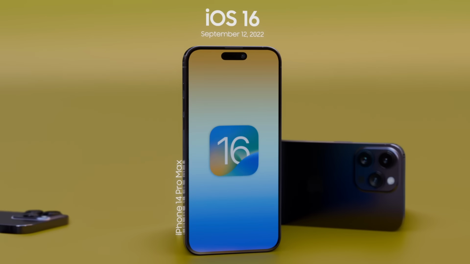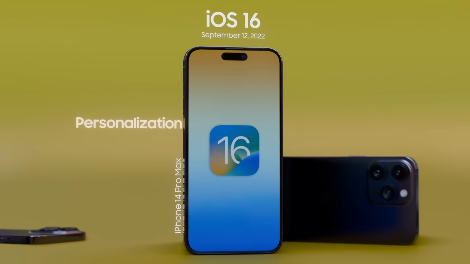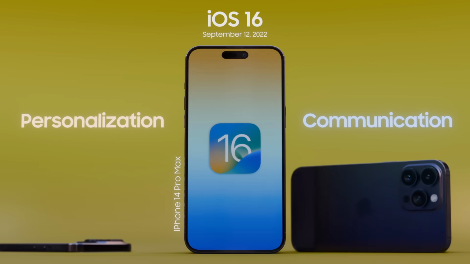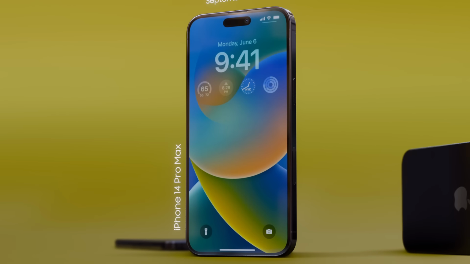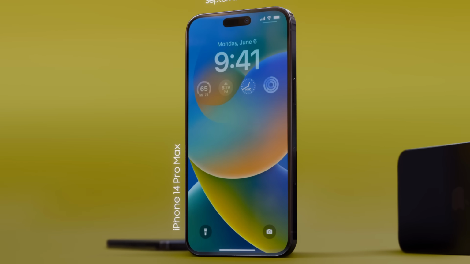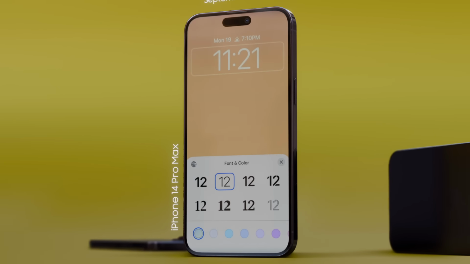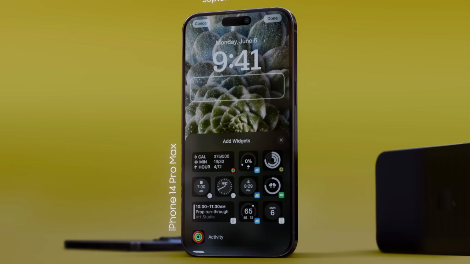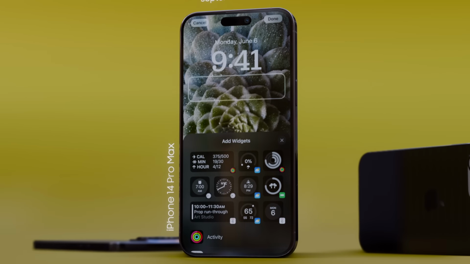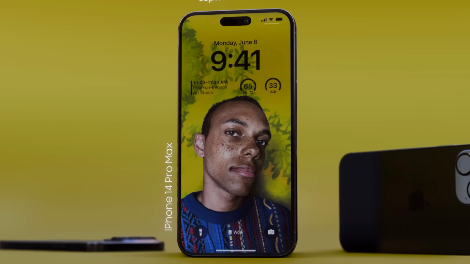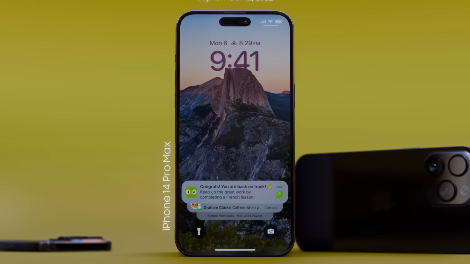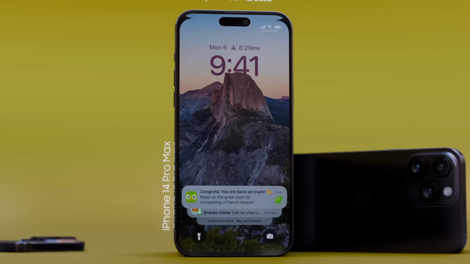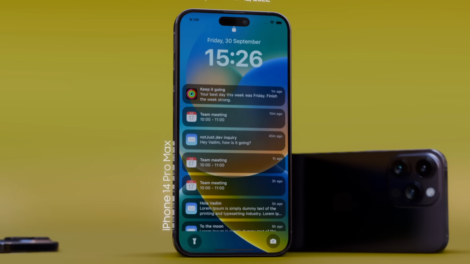iOS 16 marked a major leap in personalization and communication for iPhone users. The story begins with the lock screen, now fully customizable, allowing users to change fonts, colors, and add widgets that display real-time information like calendar events and weather, making the phone truly personal and functional at a glance. Notifications were redesigned to appear from the bottom, reducing clutter and improving usability.